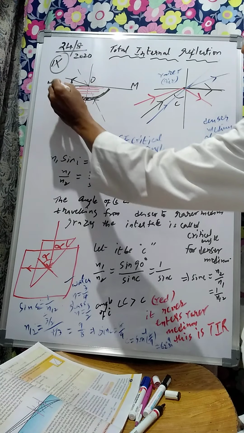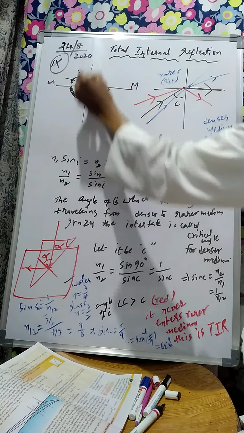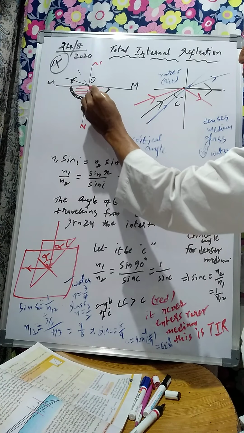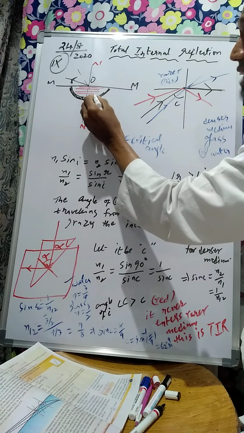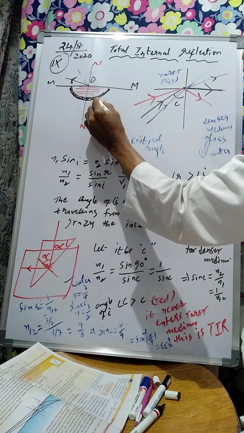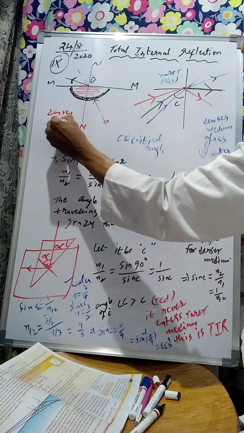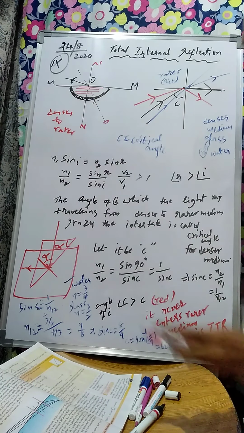Take a glass slab, keep it on the line, and join the normal axis at the midpoint of the glass slab. Take the laser light, keep it on the white paper and point it in such a way that the light impinges on the surface of the glass slab, not in the air. So what is happening here is that light rays travel from the denser medium to the rarer medium. This is the path of the light rays.